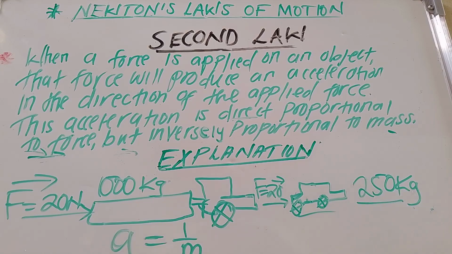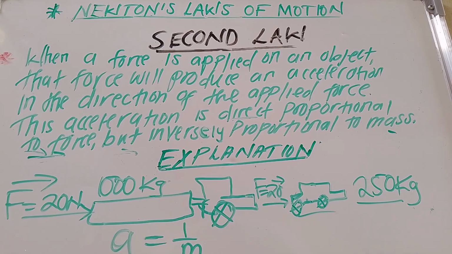I hope you are getting it. So that is what it means when we say these are in direct proportion, and these are inversely proportional to each other. So that is all about Newton's second law of motion.